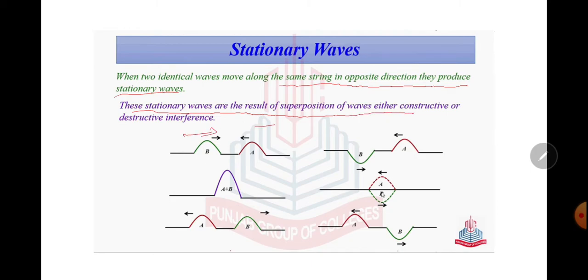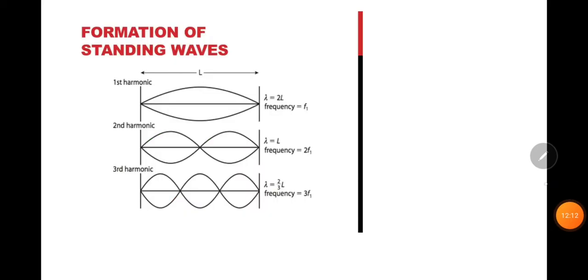Here a wave crest is produced. Here they interact and reproduce themselves in the opposite direction. Here destructive interference takes place and then the waves regenerate themselves. Now if you can see in the diagram, if you plug the string at the middle, one loop is produced. So in this case L is equal to lambda by 2. One loop represents half of a wavelength, so lambda is equal to 2L.